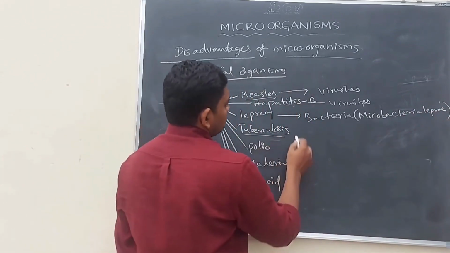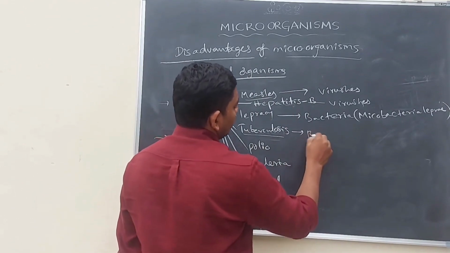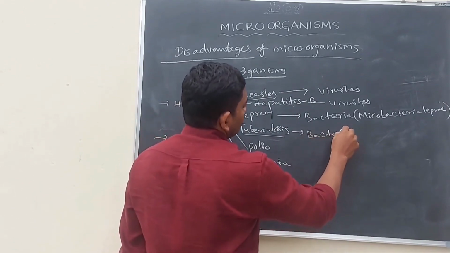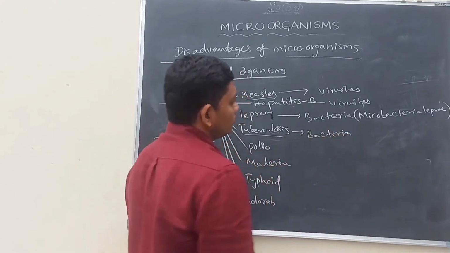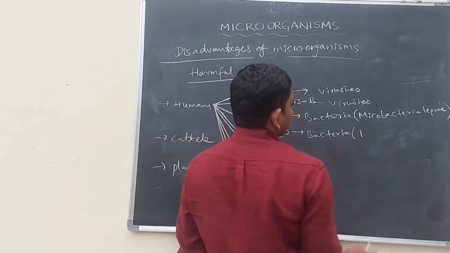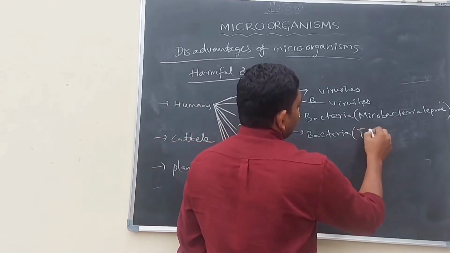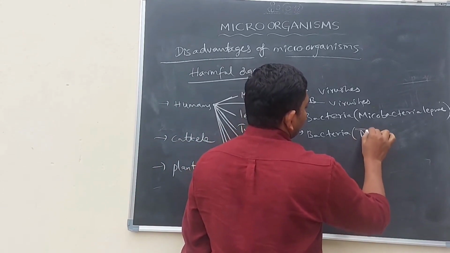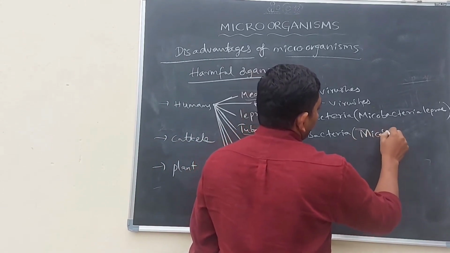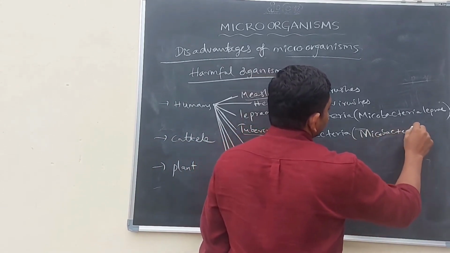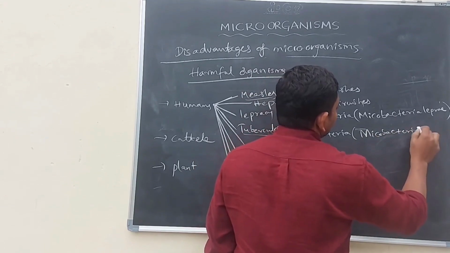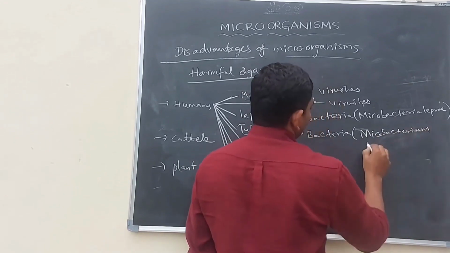And tuberculosis also belongs to bacteria. So bacteria cause tuberculosis. The bacteria name is Mycobacterium tuberculosis.